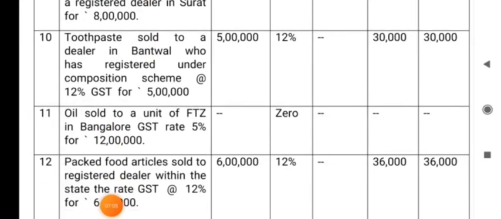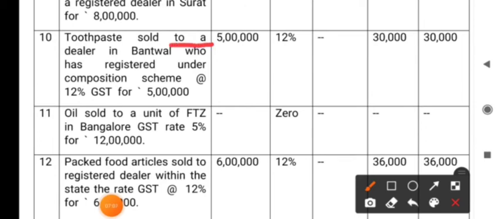The 10th point, toothpaste sold to a dealer in Bantwal who is registered under composition scheme. Please remember, when the dealer makes supplies to an outsider, whoever may be the party, that party may be a registered dealer or unregistered dealer. That party may be a dealer registered under composition scheme or a dealer registered under regular scheme, right?